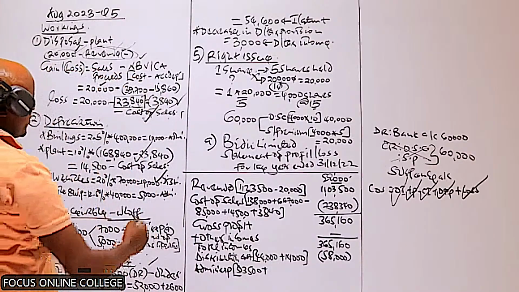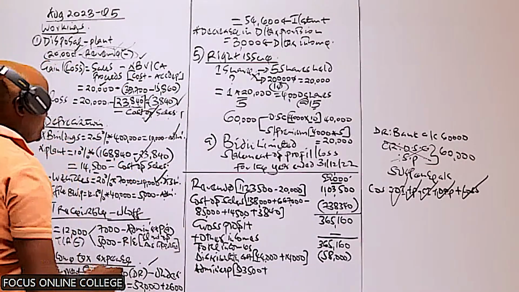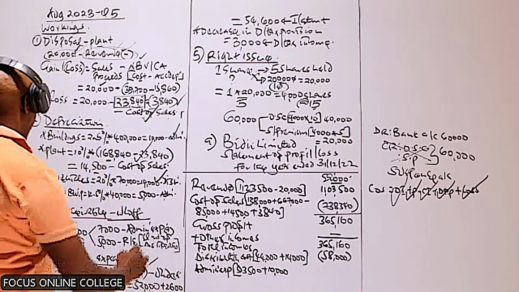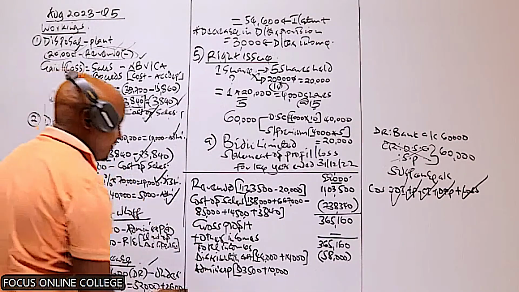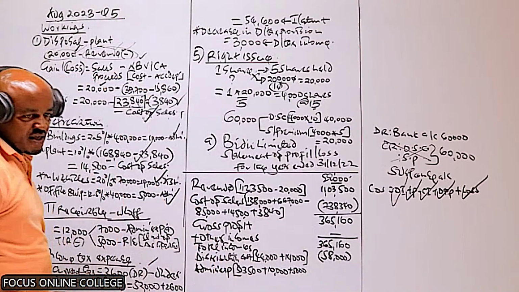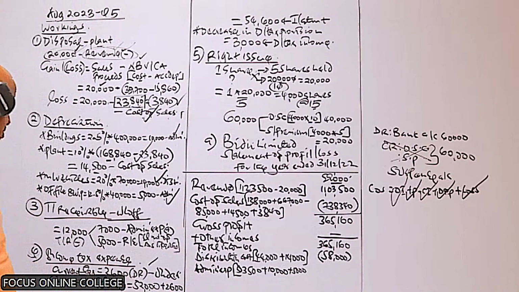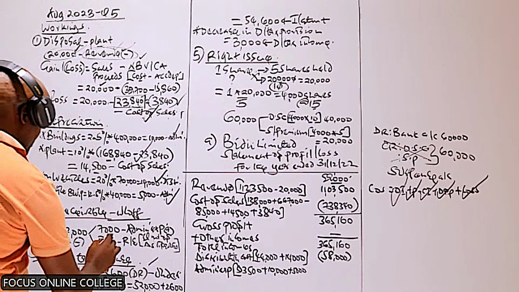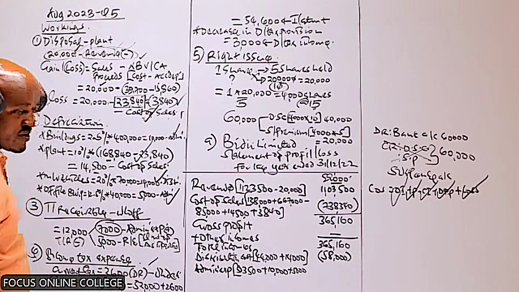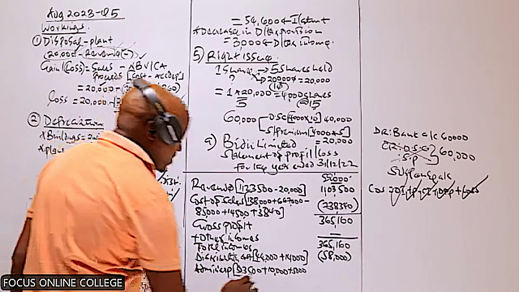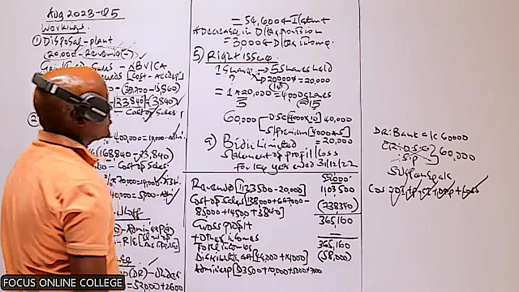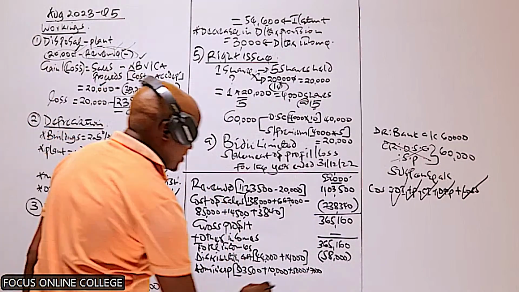To this, we first include the depreciation on buildings, 10,000, the depreciation on office equipment, 5,000. And then there is the 7,000, the trade receivables which were written off. So we also add 7,000. I don't think we have any other adjustments.